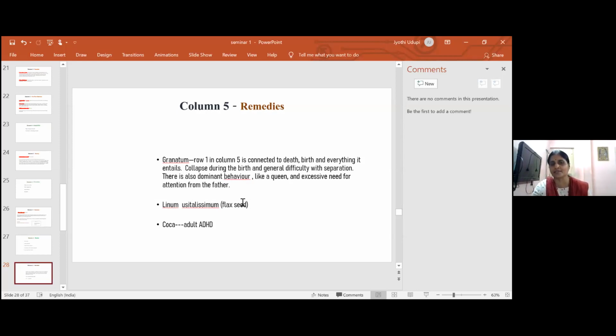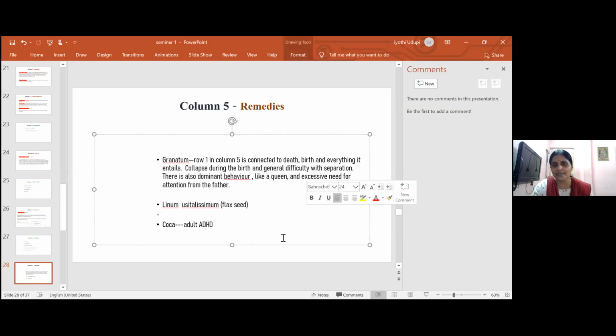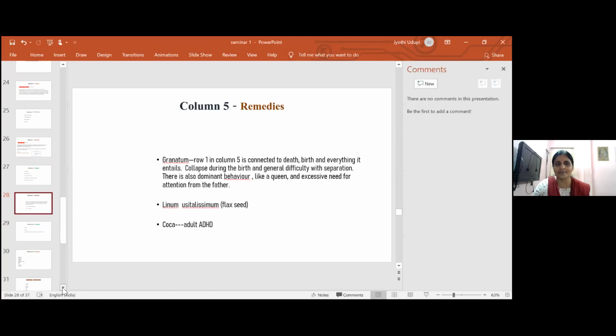Although it is in column 5, why flaxseed is a wonderful drug for ADHD, we are yet to read. The other adult ADHD drug is coca. Whoever did the course must have seen last time one case of coca, which was really good.